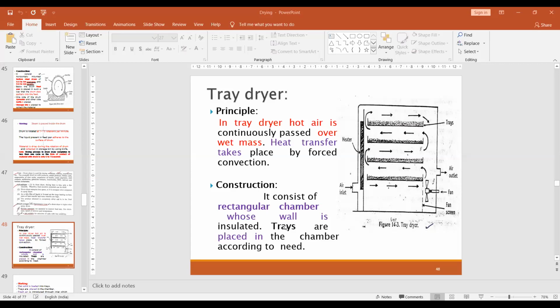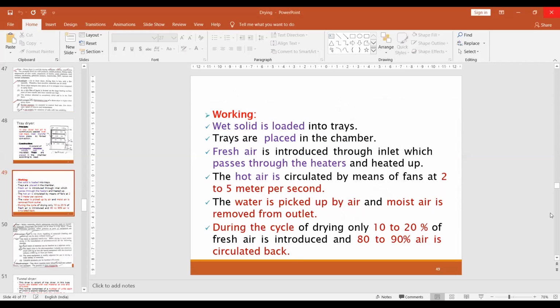The construction is a rectangular chamber. The wall is insulated, and there is a double-walled drum. Trays are placed in the chamber according to the need. Then the working: wet solid is loaded into the trays. If you want to dry a material, you can take all of it and uniformly spread it on the trays, and the trays are kept in the chamber, right?